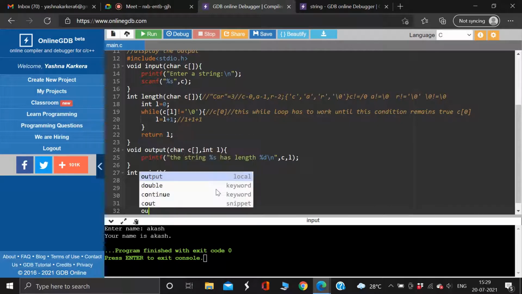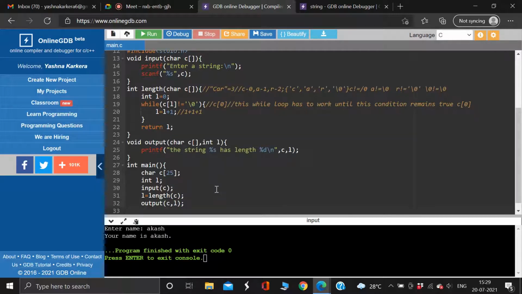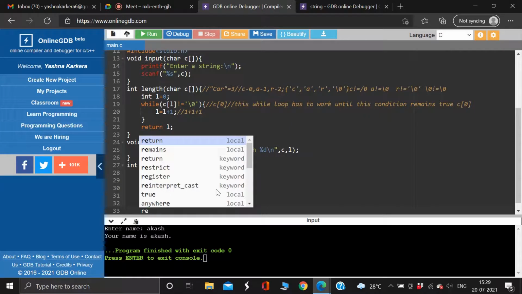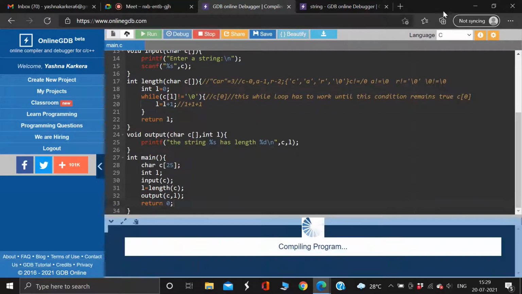Next is output, right? What will come inside? Compare with the parameters: C and L. Good. Tribhuvan, you always miss the return, uppercase, lowercase. That's it.